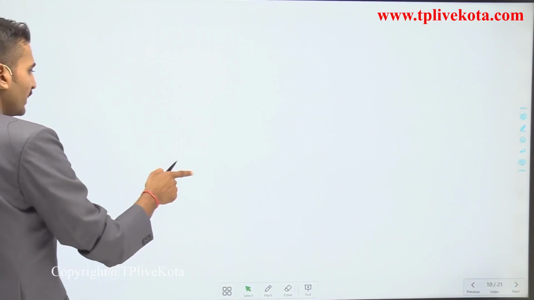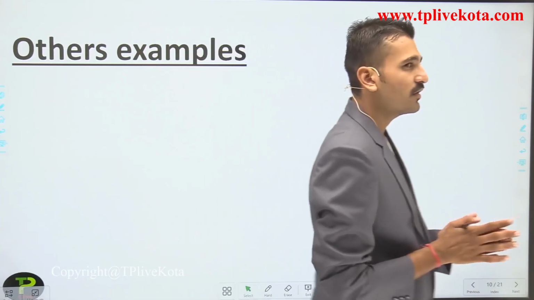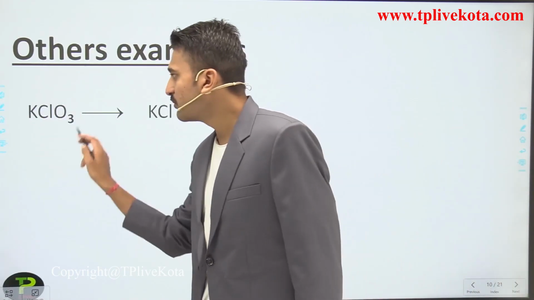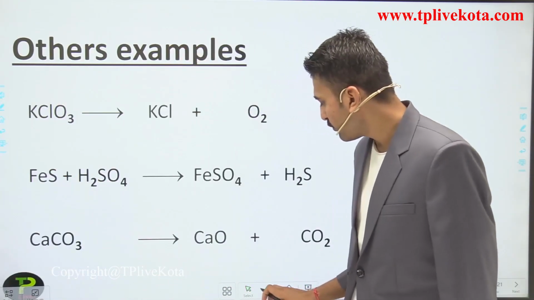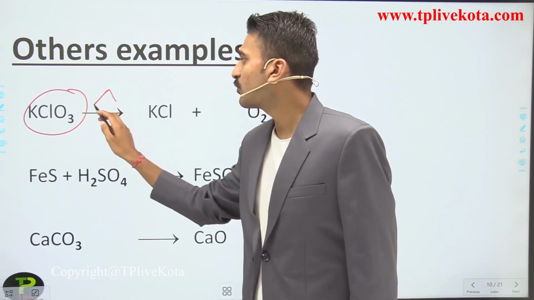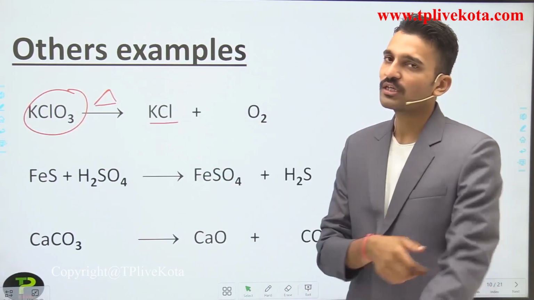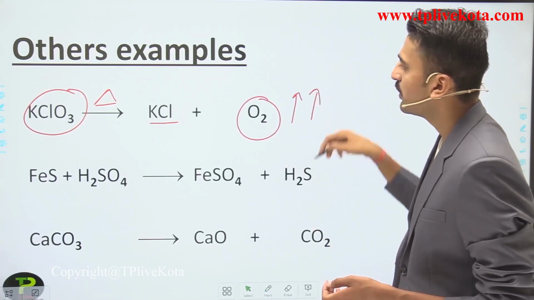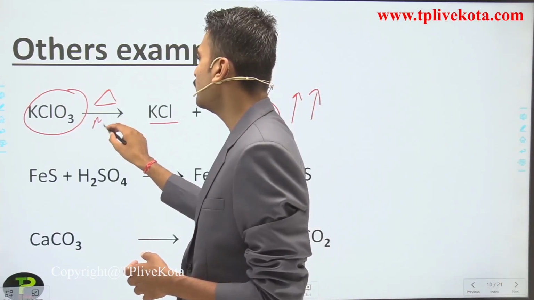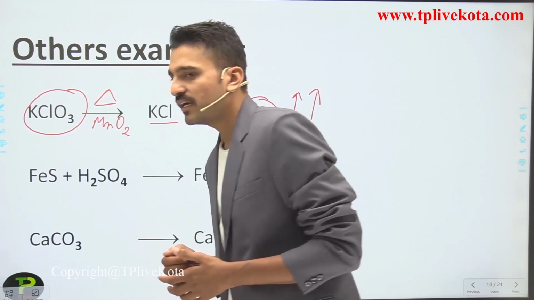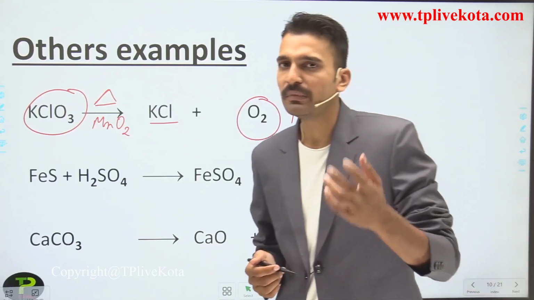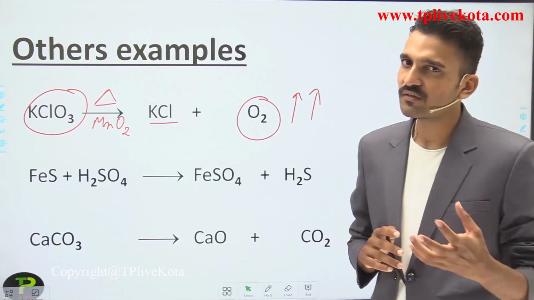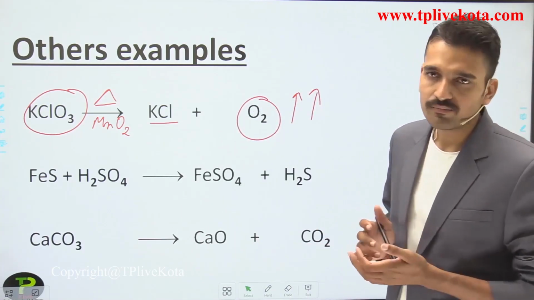Moving to the next slide, the other examples. What are the other examples of evolution of gas? When KClO3, potassium chlorate, is heated, it forms KCl, potassium chloride, with the evolution of oxygen gas. In this particular reaction you use manganese dioxide as a catalyst. What does the term catalyst mean? For that you have to wait for lecture 3, where we are going to discuss catalysts in detail.